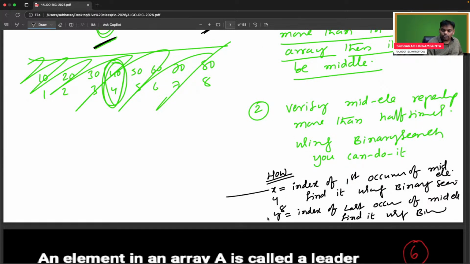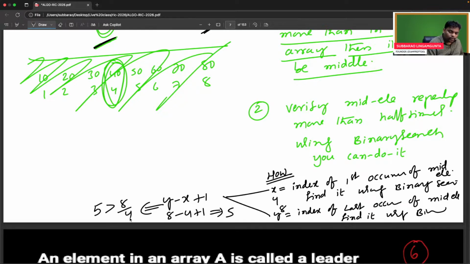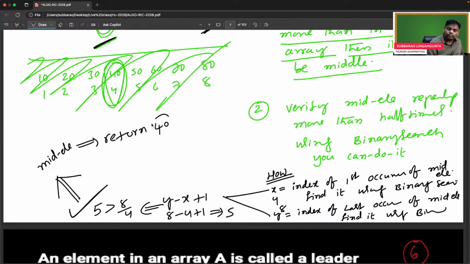Then from X to Y, how many people are there? You know one formula: last one minus first one plus 1. So Y is 8, X is 4. 8 minus 4 is 4, plus 1, 5 people. This 5 is greater than 8 by 2. Yes, exactly correct. So the answer is the mid element. So return 40. That's it.